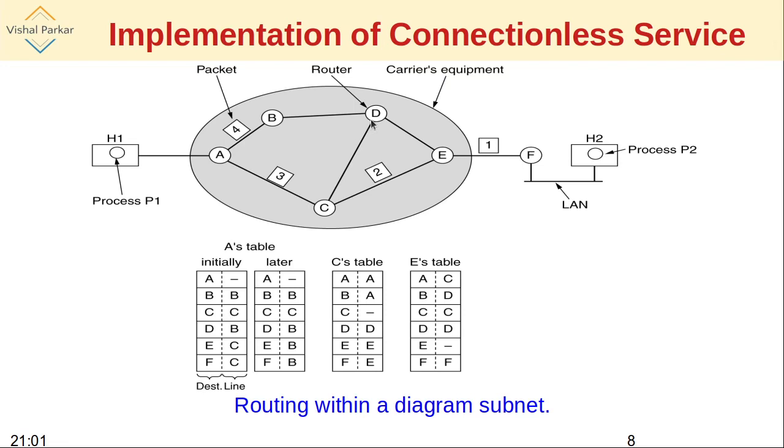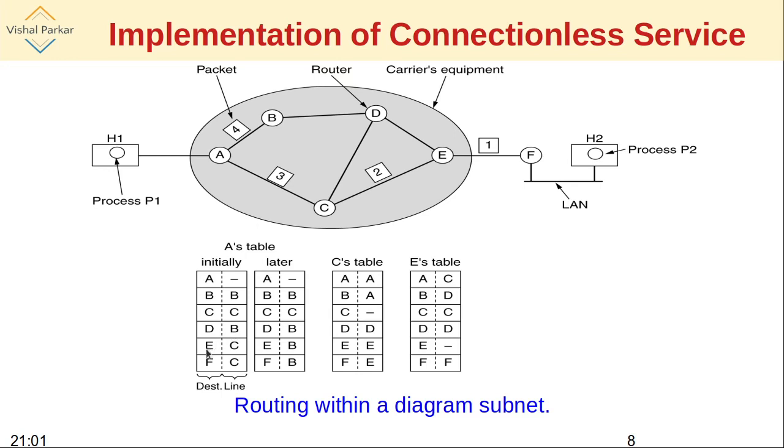For D, A can approach D using B. There is one more path from A, via C, to D, but A has already found out that it can reach D with maybe lesser distance or lesser time through B, and that's why that routing table is so designed. To reach D, A needs to go through B.